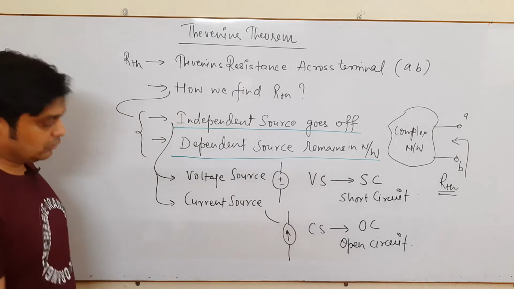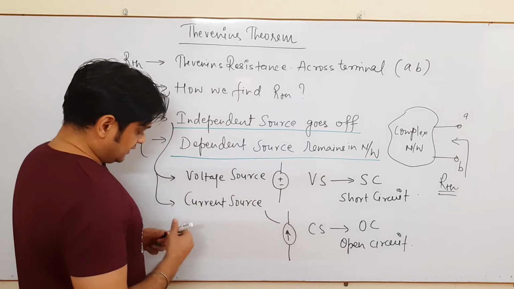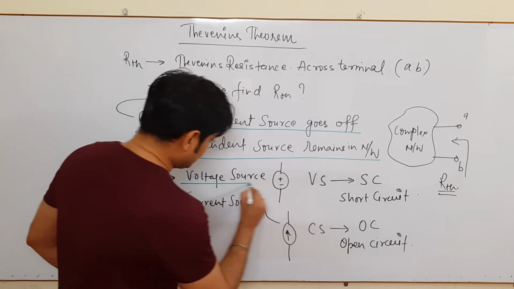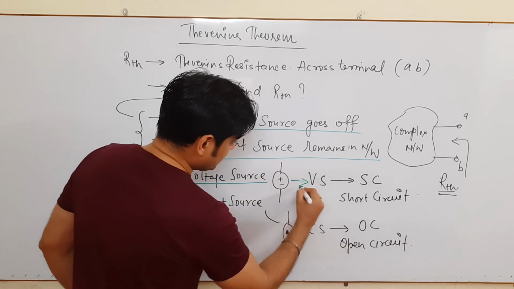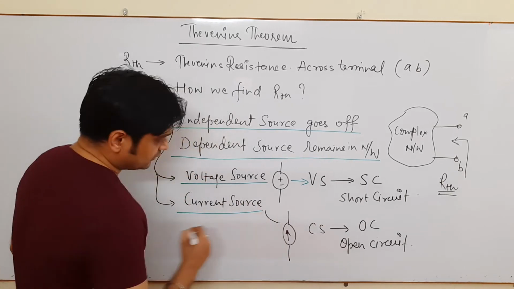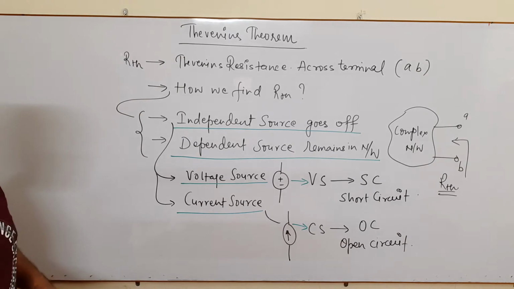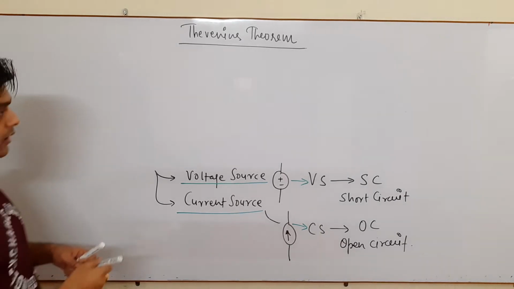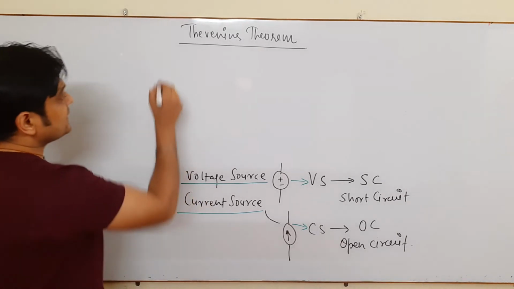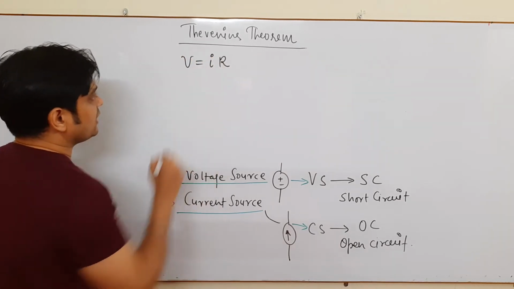We will see that also, but for the time being, just keep in your mind, whenever there exists a voltage source, this is your voltage source, it gets short circuited, and whenever there exists a current source, it gets open circuited. Now how, that we will see. A very simple definition of Ohm's law, we all know V is equal to IR.